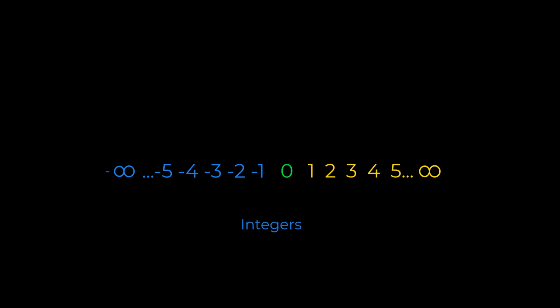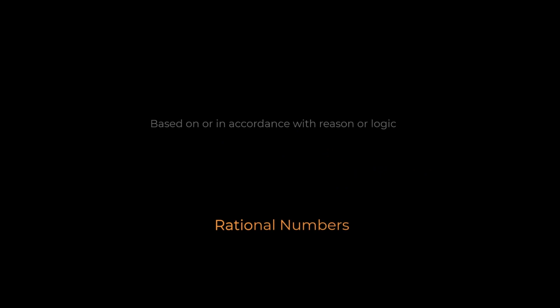We're going to deviate from a purely historical presentation of numbers when we talk about rational and irrational numbers. The dictionary definition of rational means to be based on or in accordance with reason or logic. But in mathematics, rational is derived from the term ratio, something that we usually call a fraction nowadays. A rational number is simply one that can be expressed as the ratio or fraction of 2 integers.